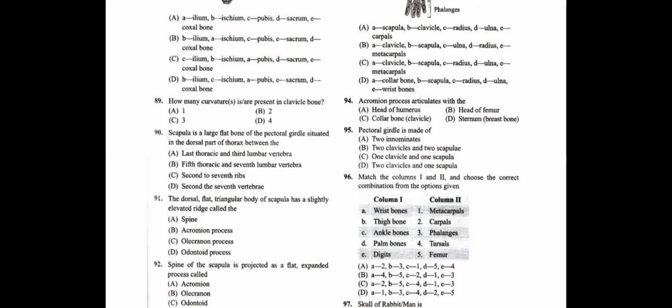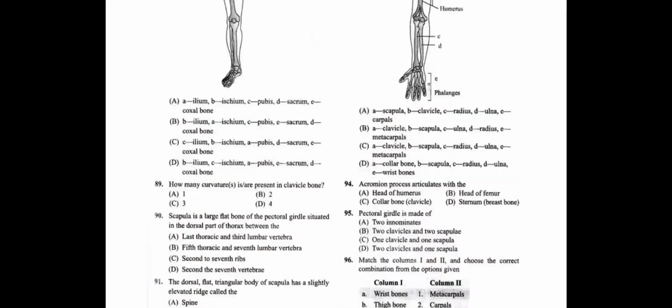Now question number 95. The pectoral girdle is made up of... One pectoral girdle is made up of one clavicle and one scapula. So the pectoral girdle is made up of one clavicle and one scapula. That is, C is the answer, students.